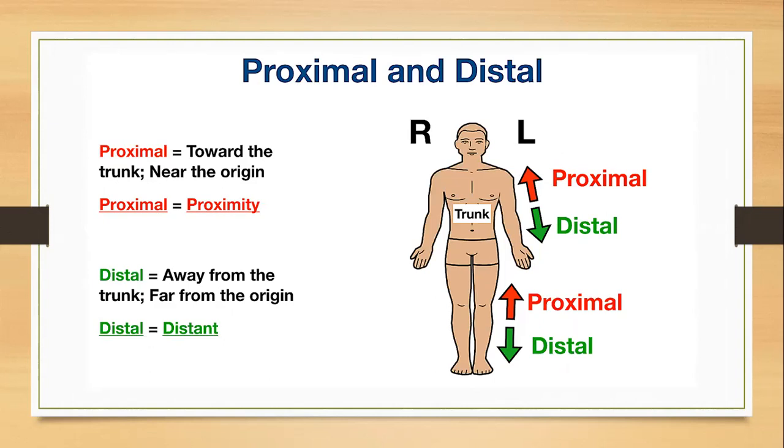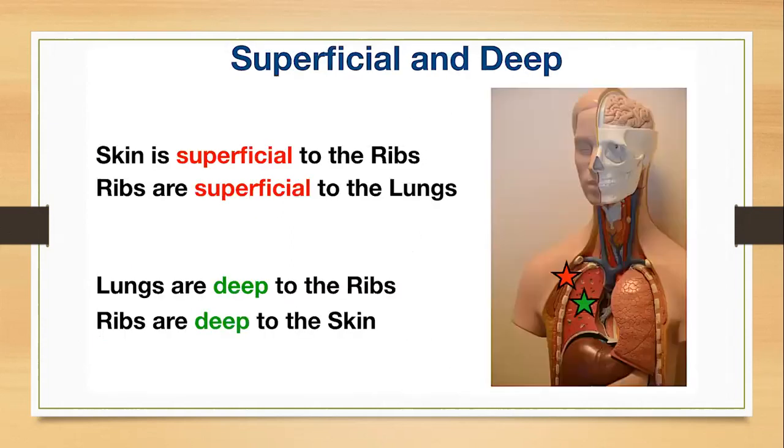For example, in the sense of bones, the humerus, which is the shoulder bone, is proximal to the radius and ulna. Whereas radius and ulna, they are distal to the humerus. Like that, we are mentioning that the origin is nothing but the proximal, and next to the origin is the distal.